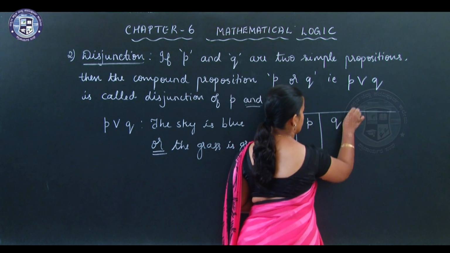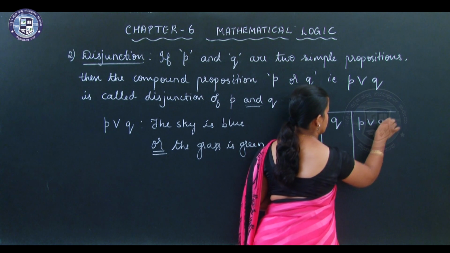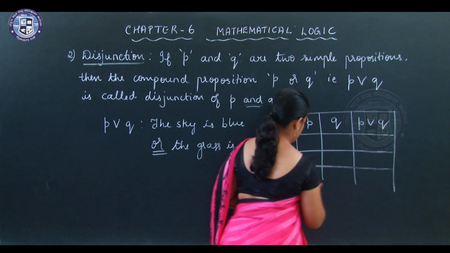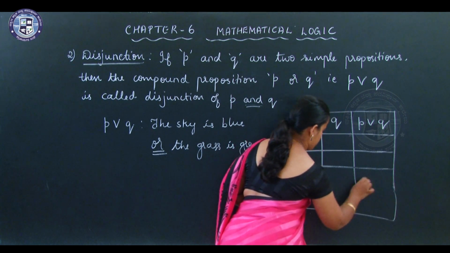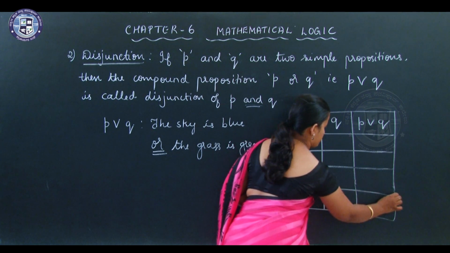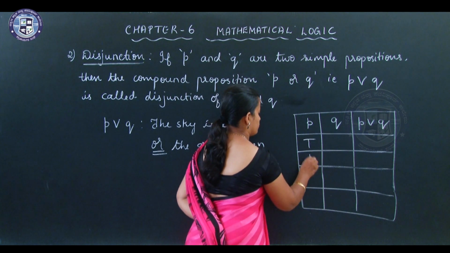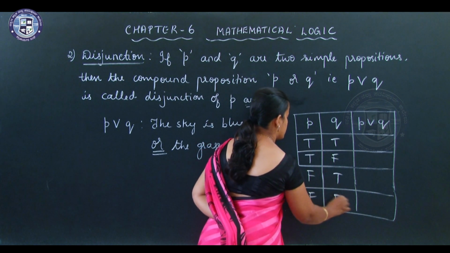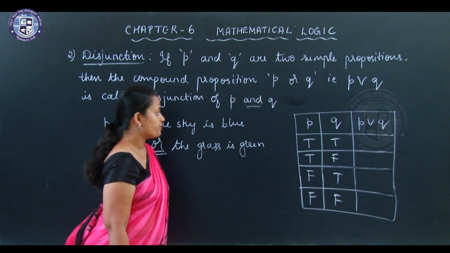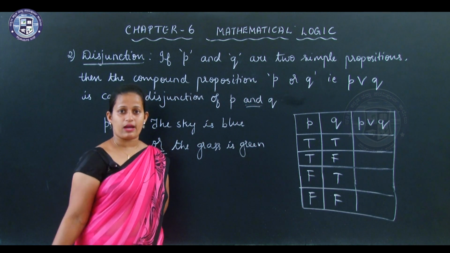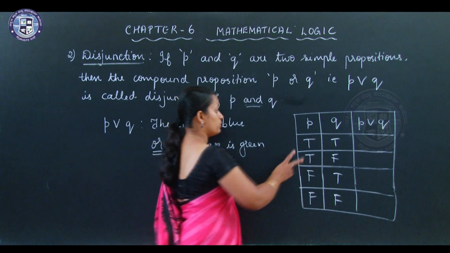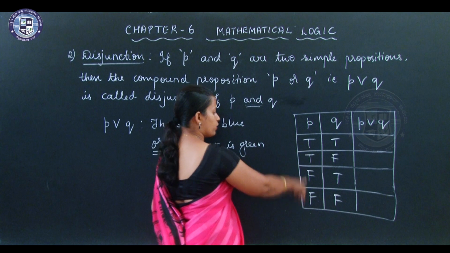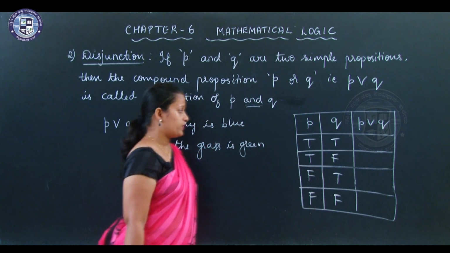P, Q, P or Q. So, true, true, false, false, true, false, true, false. This covers all the 4 cases, like how you do heads and tails in probability. If you have done that, then you would know. Head, head, tail, head, tail, how you combine, no? So, in the same way all possibilities will be covered with this.